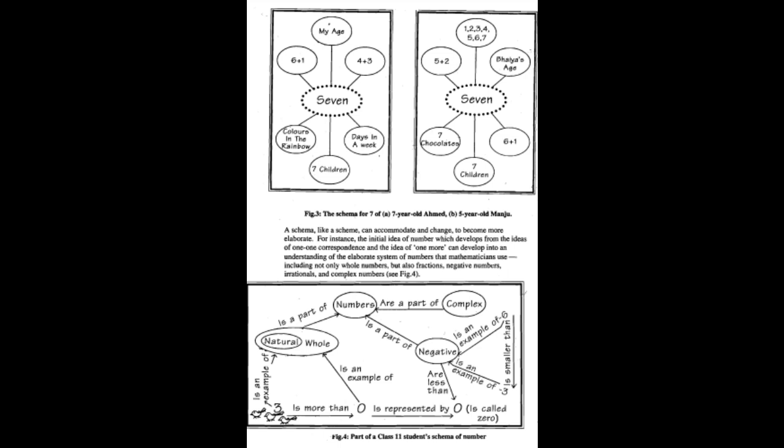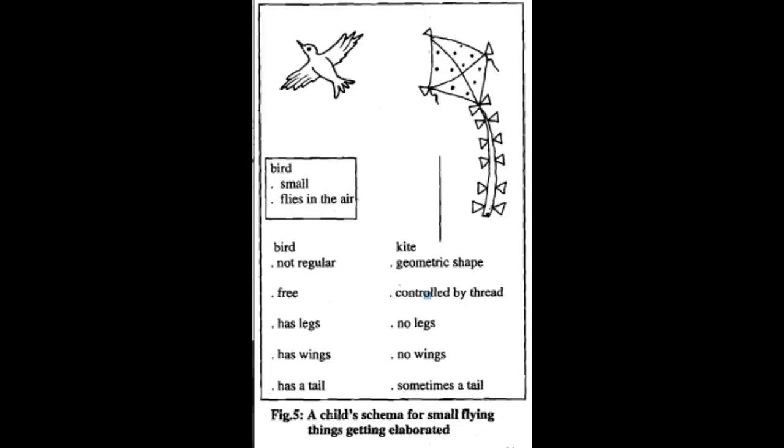Look at the screen. Fig. 3. The scheme for 7 of a 7-year-old Ahmed, b. 5-year-old Maksu. A schema, like a scheme, can accommodate and change to become more elaborate. For instance, the initial idea of number, which develops from the ideas of one-to-one correspondence and the idea of one more, can develop into an